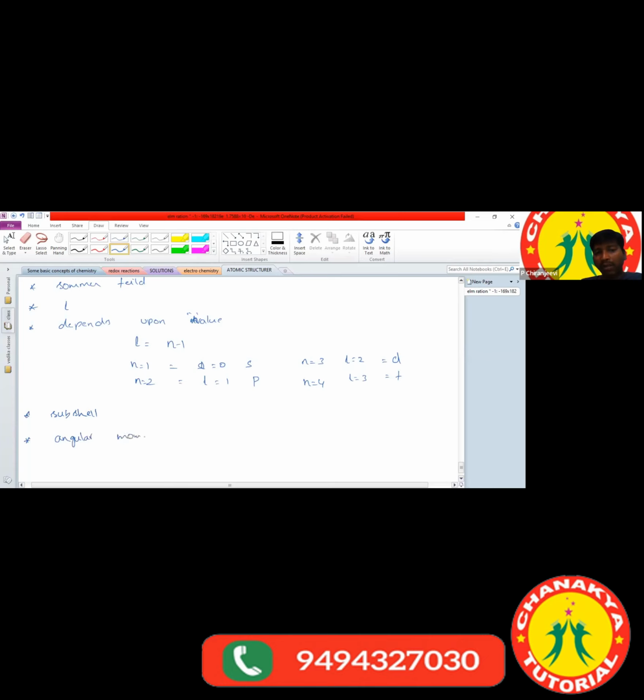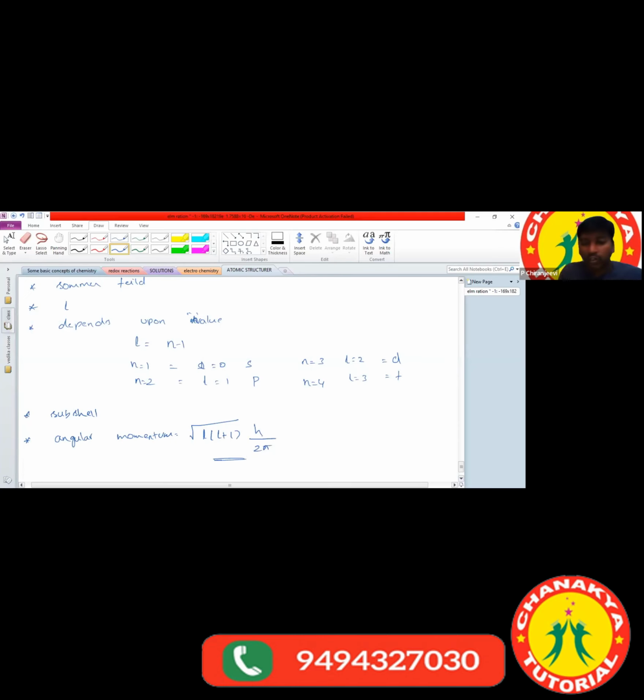Angular momentum also. So what is the angular momentum of an electron with respect to the azimuthal quantum number? We can write the formula as square root of l into l plus 1, h by 2 pi.